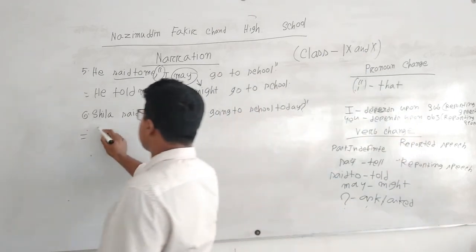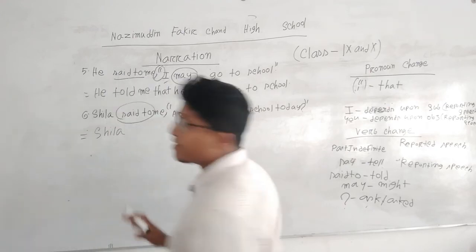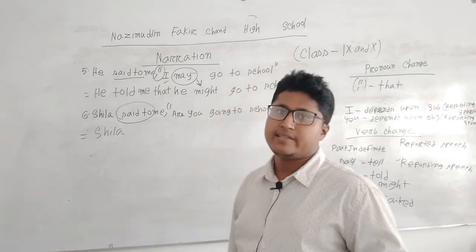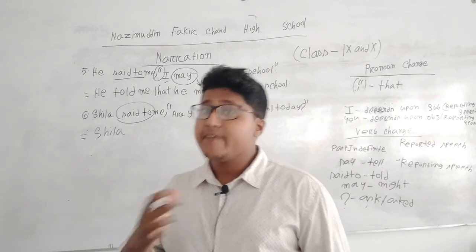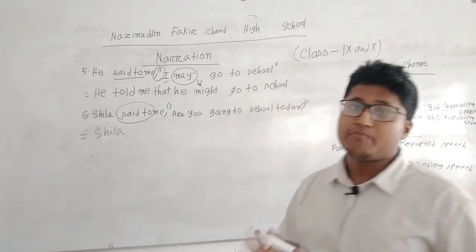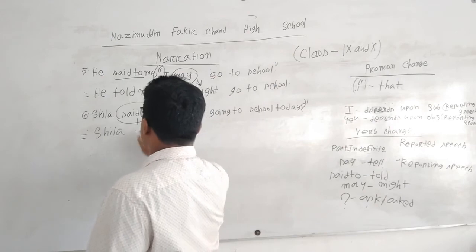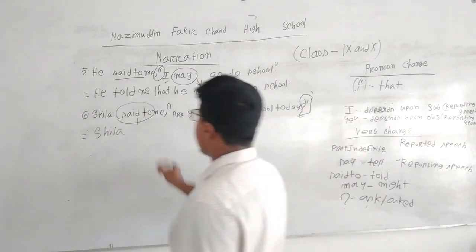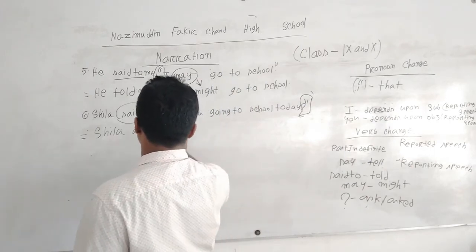So what is the change? Sheila, here said to will never be told. This is a mistake. Several times lots of students make this mistake, as they think that there is only said to, so we can write told. Everywhere you can write this, but when it's an interrogative sentence, at that time we have to write asked. For said to, as it's an interrogative sentence, we have to write asked, then me.